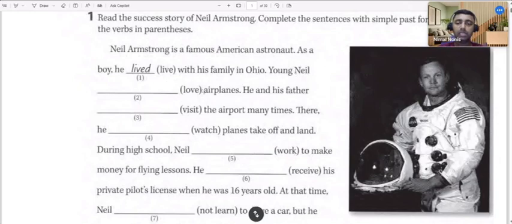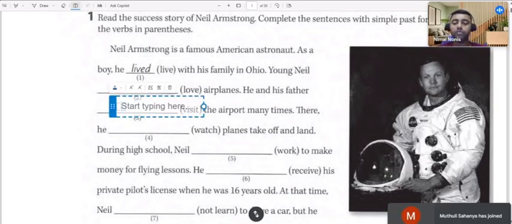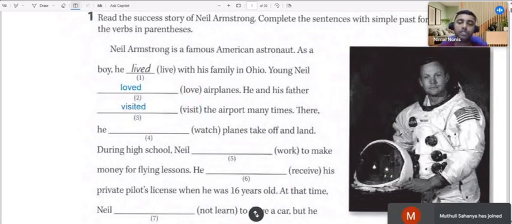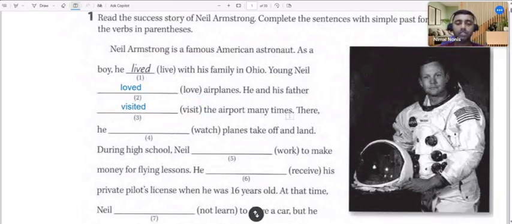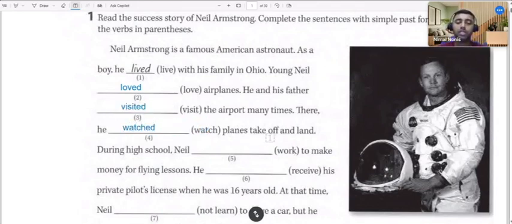Young Neil, within brackets the verb love is given. So then the past form of the verb love has to be loved. Young Neil loved airplanes. He and his father visit, what is the past form? Visited the airport many times. He and his father visited the airport many times. There he watch is the verb. So what's the past form? Watched. He watched planes take off and land.